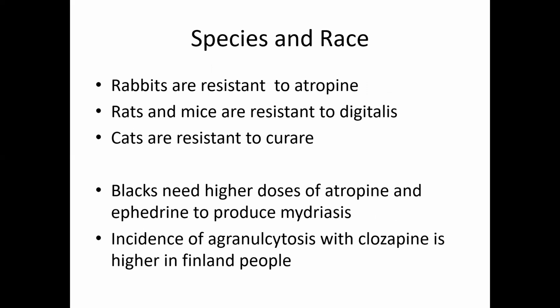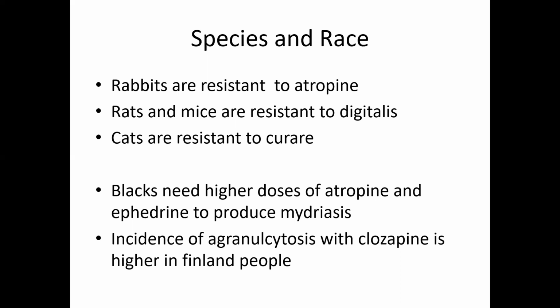And coming to the next factor, that is species and race. How species and race will influence the drug action. Example, the response to drugs may vary with species and race. Rabbits are resistant to atropine. The rabbits have the atropinase enzyme, and they are tolerant to atropine. And rats and mice are resistant to digitalis, whereas cats are resistant to curare.